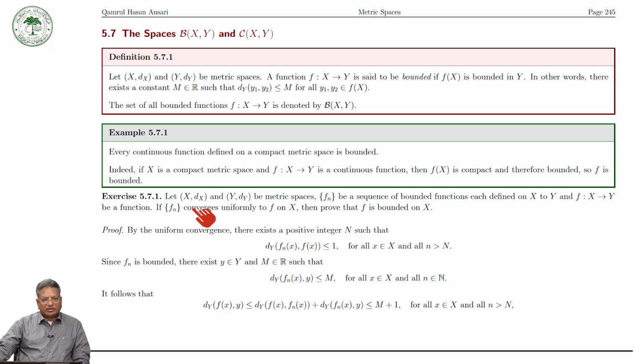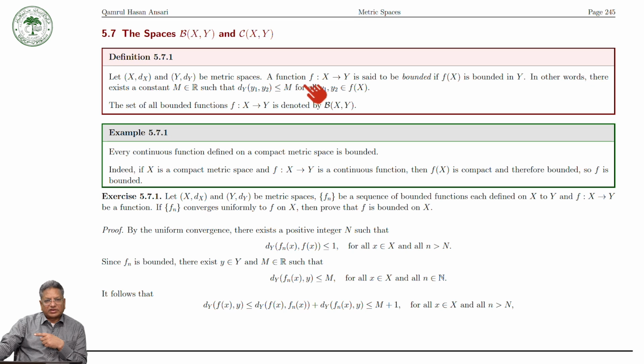And then we defined the boundedness of a function. Keep in mind, earlier we defined the boundedness of a real valued function. If you have a function f from X to R, then we say it is bounded if there exists a positive number m such that mod of f of x is less than m.